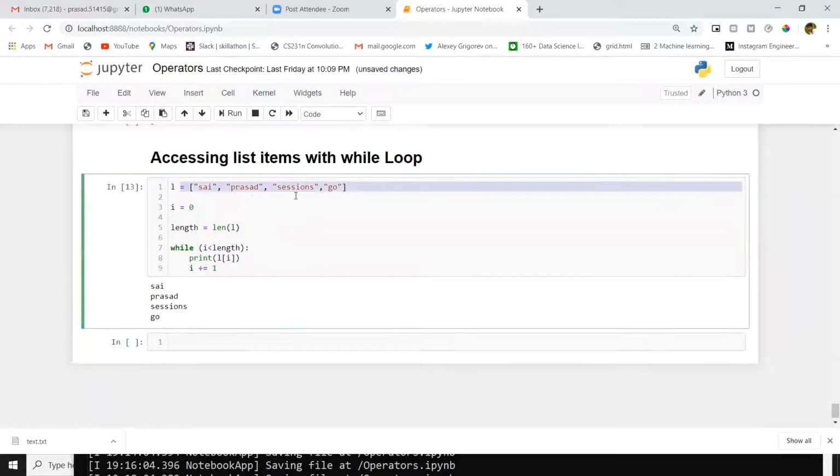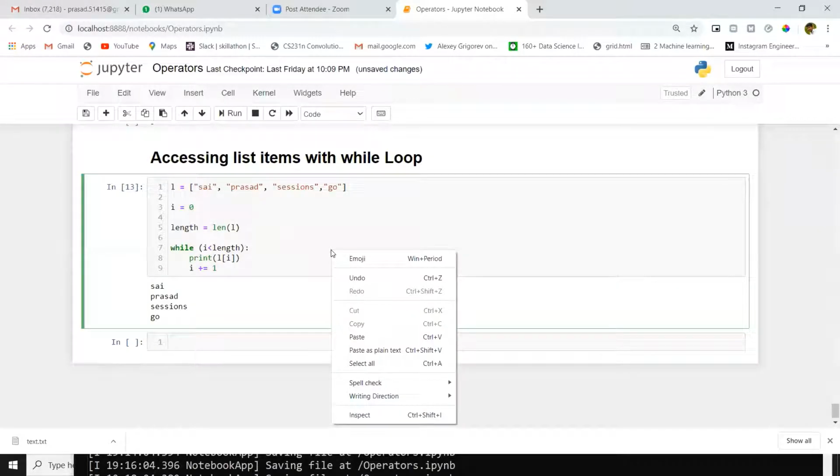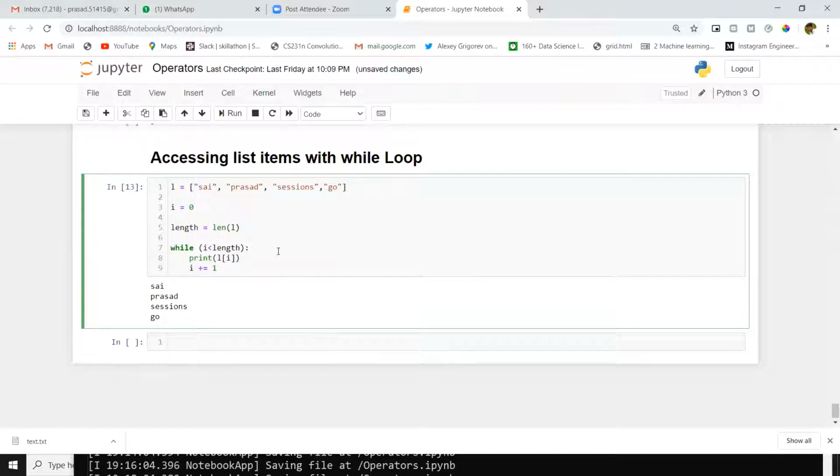Now I defined a new list with 4 items. I'm just looping over that list, and then I can print each element here. This is the program to read elements from the list programmatically with a while loop.